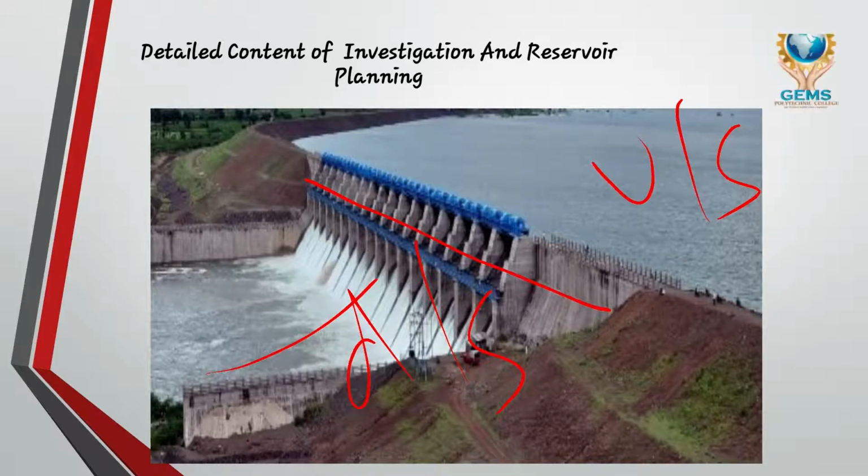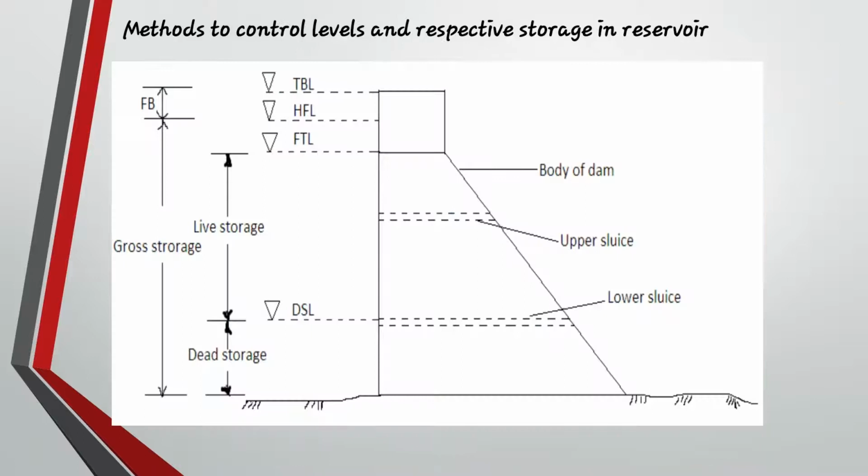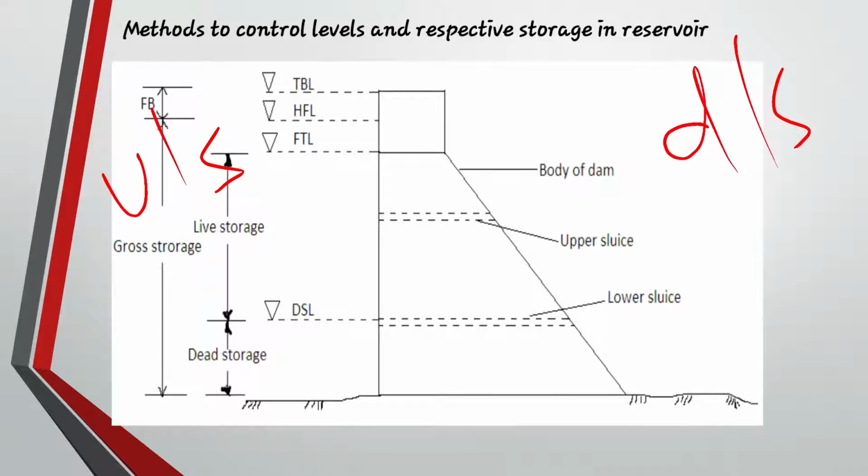This is another picture which will help you understand. First of all we should understand the body of the dam, and we will see what it means. As you can see, this is the dam, this is the upstream side and this is the downstream side. On the upstream side, this is the abutment, or you can say the body of the dam. This is the upper sluice and the lower sluice.